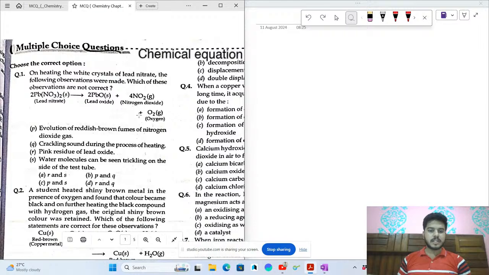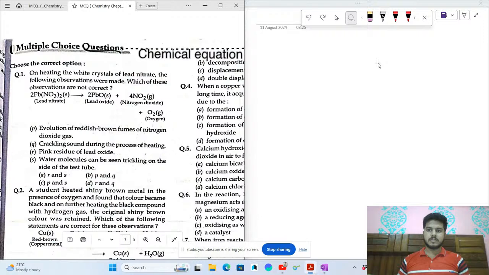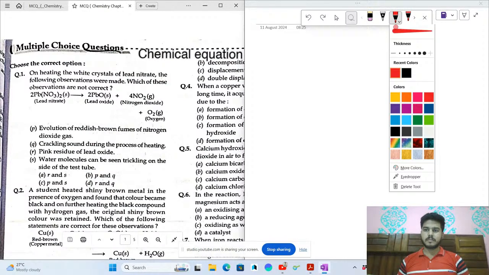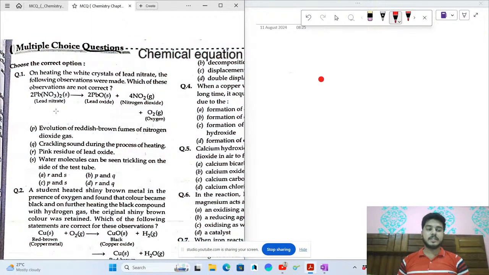Okay. So these are the questions. So the first question is saying, on heating the white crystal of lead nitrate. See, the very first important thing in the MCQ is that you have to read the question very carefully. If you are reading the question very carefully, you can get the answer through that also. And secondly, while practicing, you have to focus on all the four options, and the question also, because it is giving you a very good detail that the color of lead nitrate is white. The following observations were made.